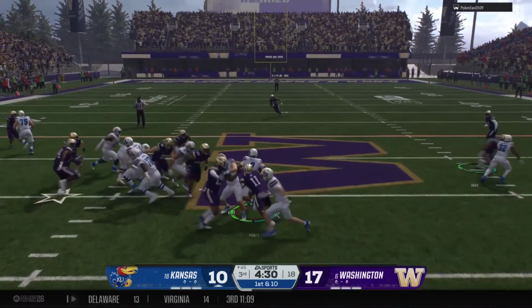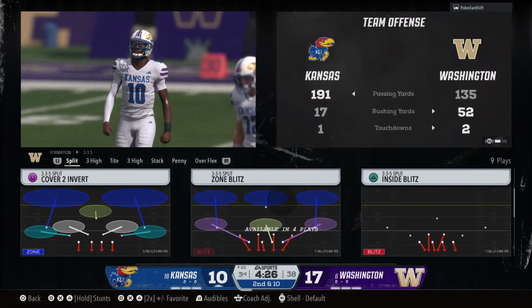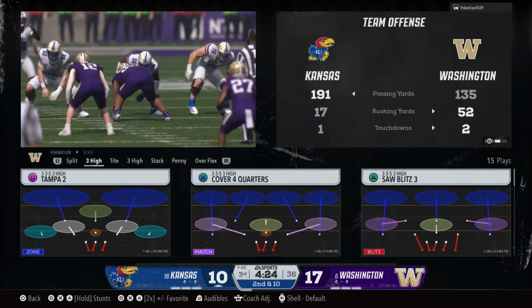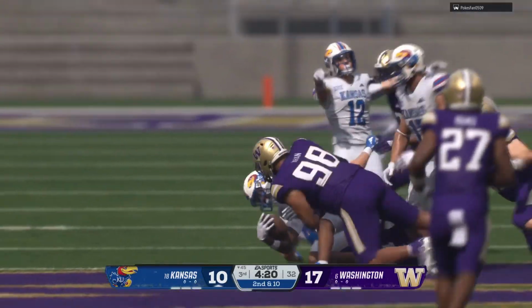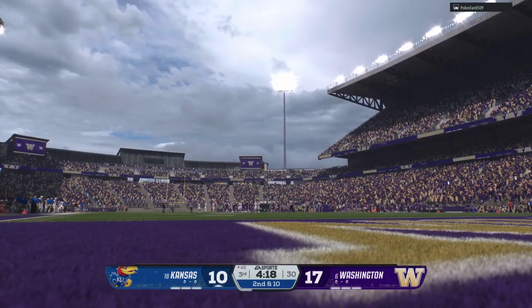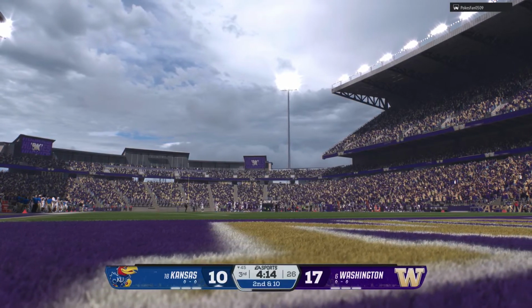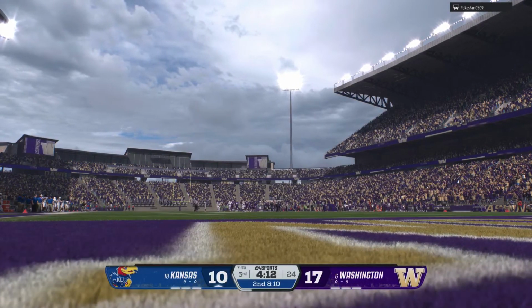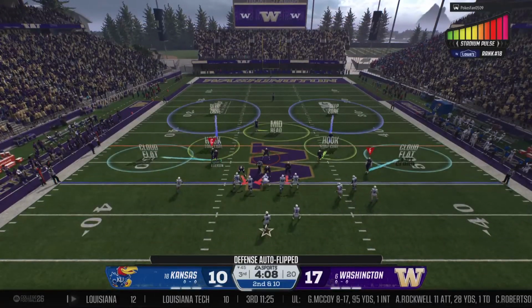Pop pass on the jet sweep. The defense all over it. They stop him right at the line. Well, the defense is ready for that one. Good job of being able to hold the edge to this defense, showing the speed that they needed to bring him down. He didn't get back to the line of scrimmage. Second down play coming up.